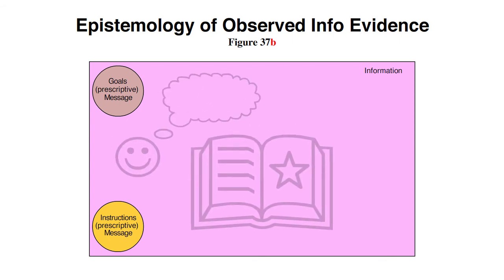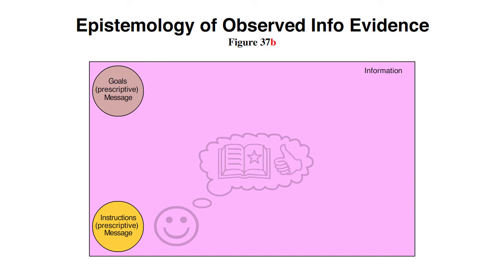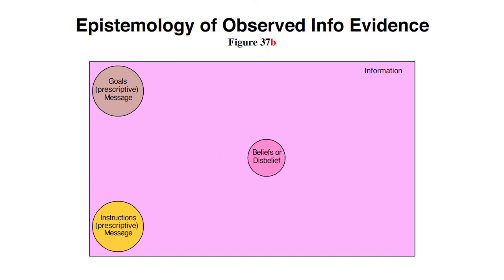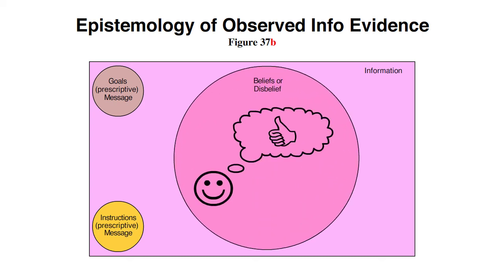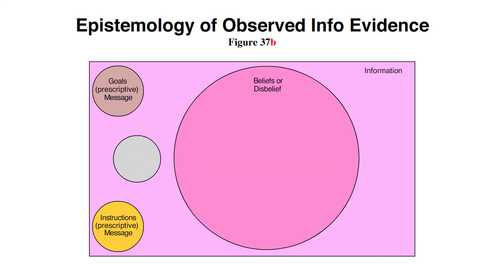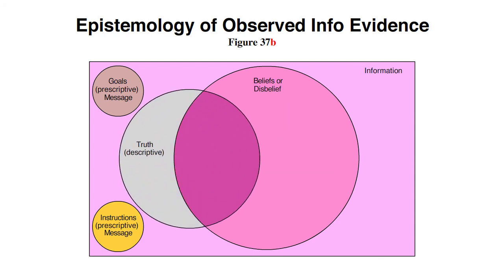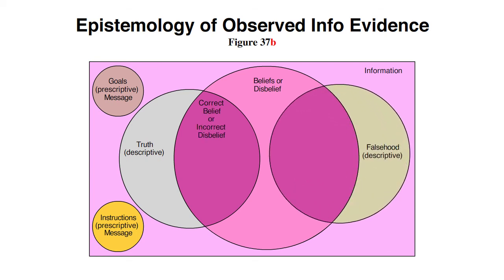The most important quality of any piece of information is how believable it is. But I should point out that disbelief is not the same as uncertainty, which is not a form of information. A belief has polar opposite effects on true and false information. Uncertainty has no effect. When information is true, it intersects with belief in the form of either a correct belief or an incorrect disbelief. When information is false, the intersection is a polar opposite, incorrect belief or correct disbelief. That's four possible forms of belief.